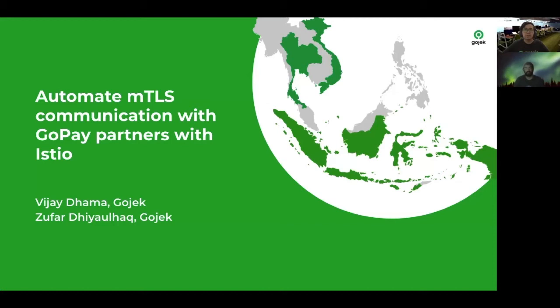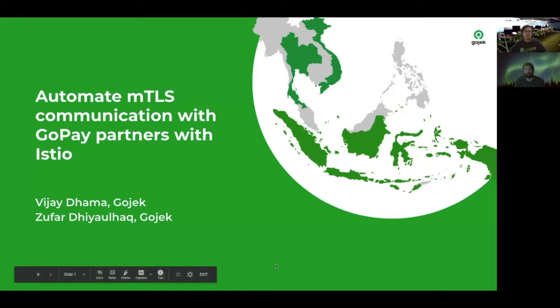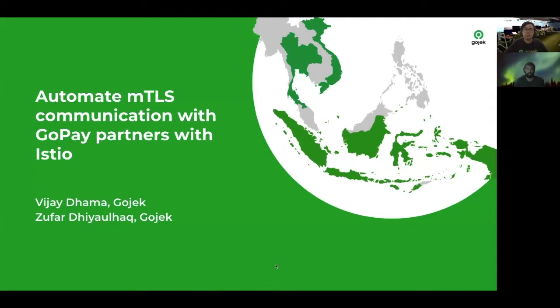Today we're going to talk about how in GoPay we automate mTLS communication with our GoPay partners using Istio. We both are working as SREs in a payments arm of Gojek called GoPay. As a brief introduction, Gojek is a super app, a tech platform that provides access to a wide range of services like transport, payments, food delivery, logistics, etc. GoPay is the digital payment provider under Gojek in Southeast Asia. We operate out of Indonesia, Vietnam, Thailand, and Singapore.